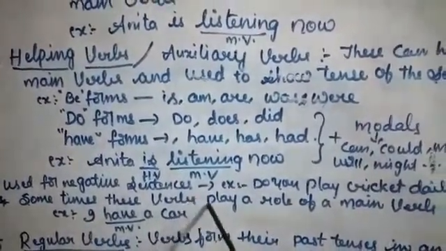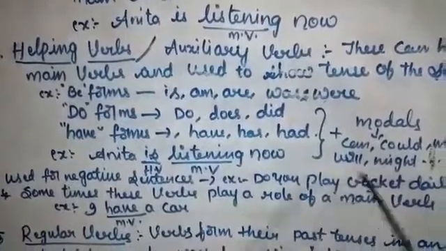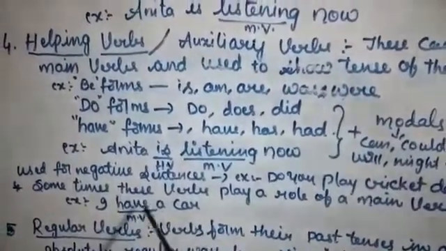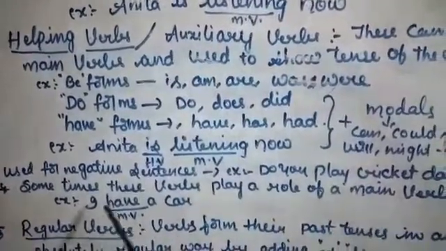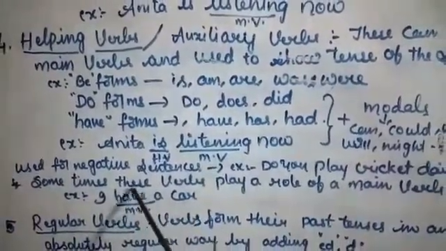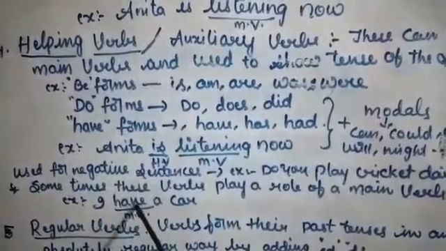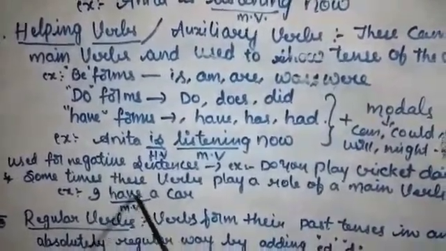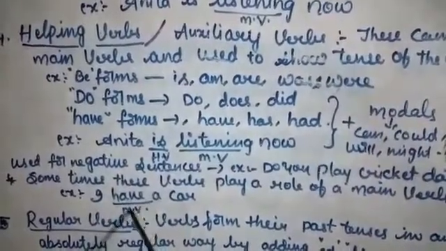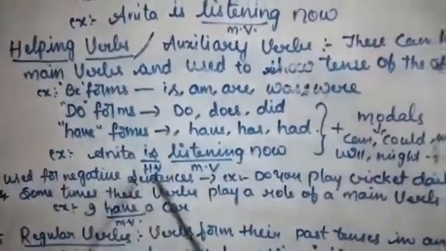Sometimes these verbs play the role of a main verb. When? For example, "I have a car." Here, have plays the role of a main verb because there is no action word. So the word have plays the role of a main verb. This is about helping verbs.